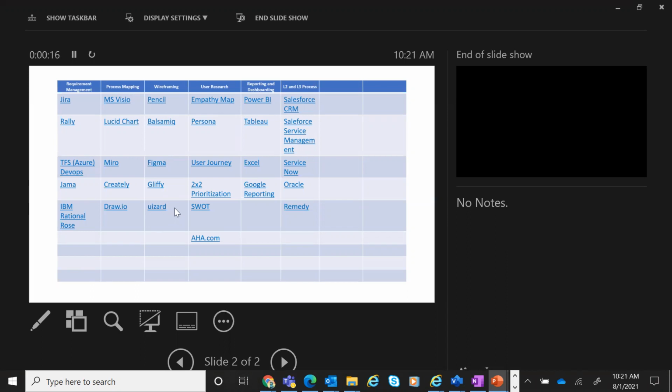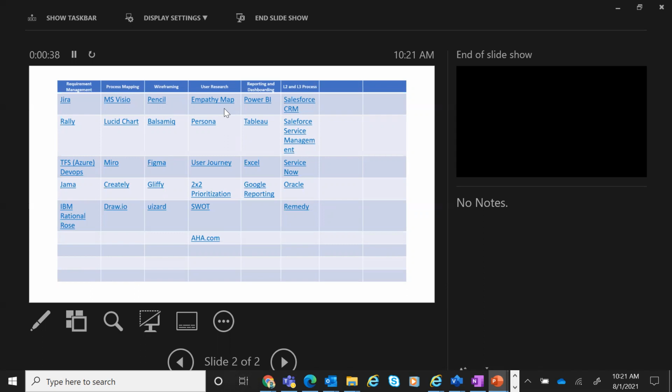It sounds like Wizard. Wizard is also good. Gliffy is also good. But 1 or 2 tools like Balsamiq and Figma are really top wireframing tools at this point. Pencil is almost having the same kind of features. It may miss out on a couple of features, but it's still good to use.